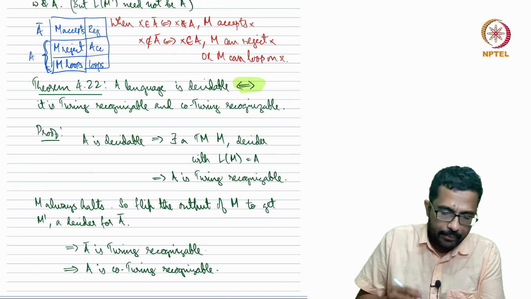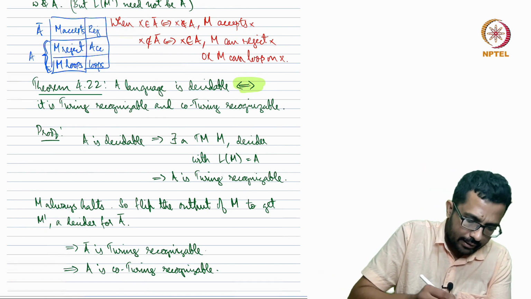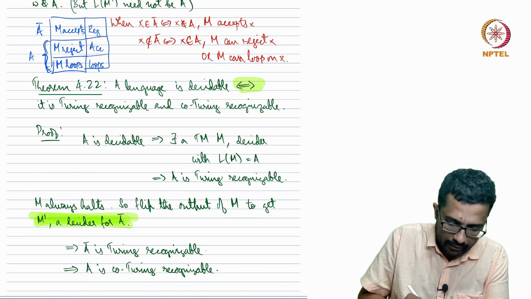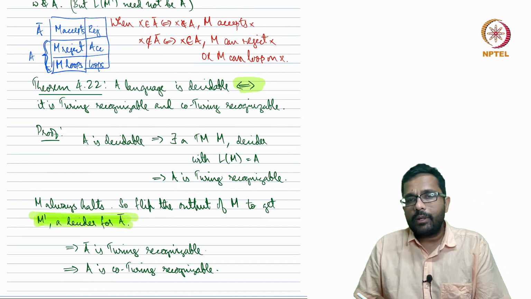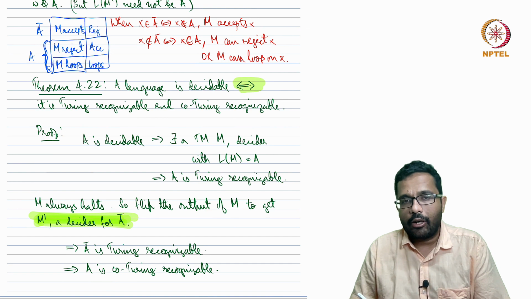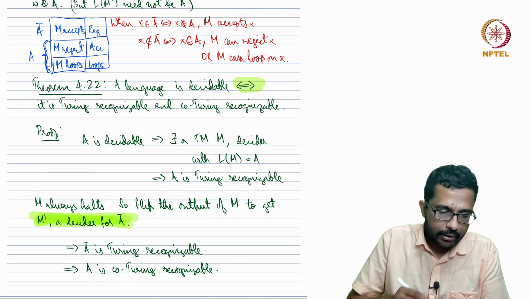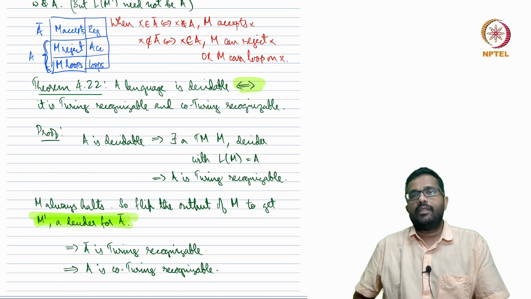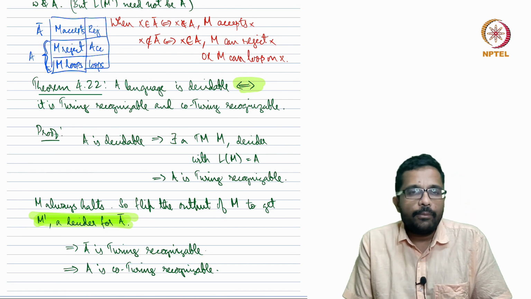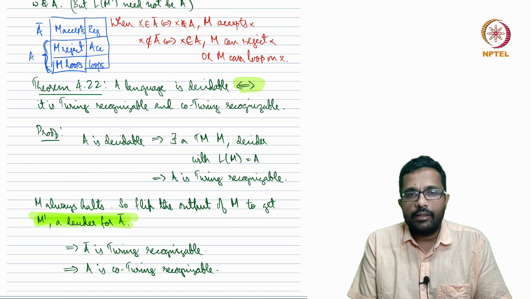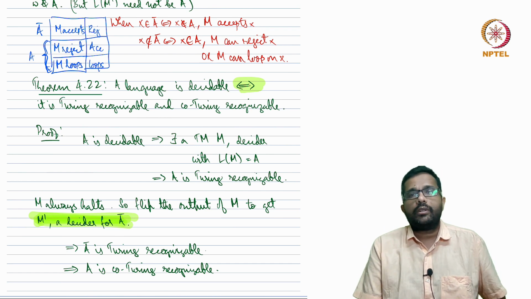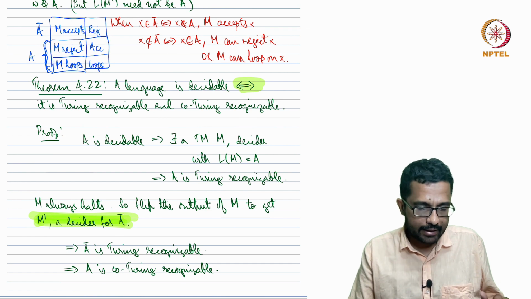So in fact, if you flip the output of M, you will get M prime, which is a decider for A complement, right? So a decider for A complement will also be a recognizer for A complement. Hence A complement is Turing recognizable, which means A is co-Turing recognizable. So the decider for A, if you flip the output, you get a decider for A complement, which is a recognizer for A complement, which means A is co-Turing recognizable. So the forward direction is complete.